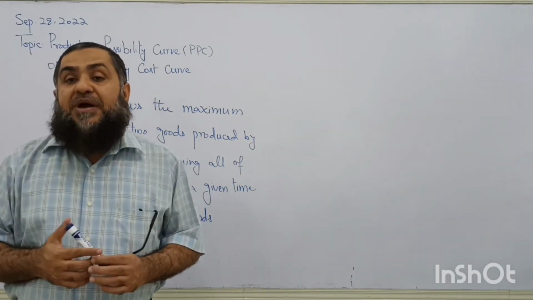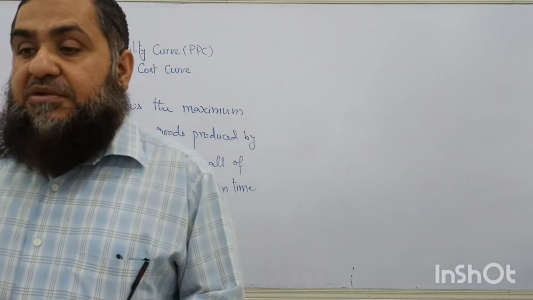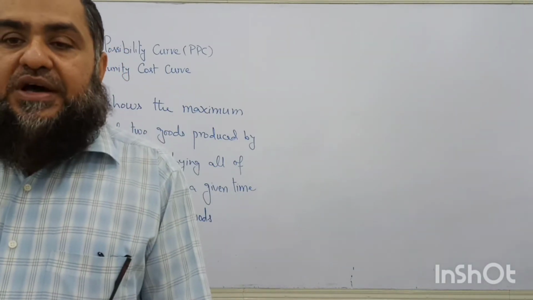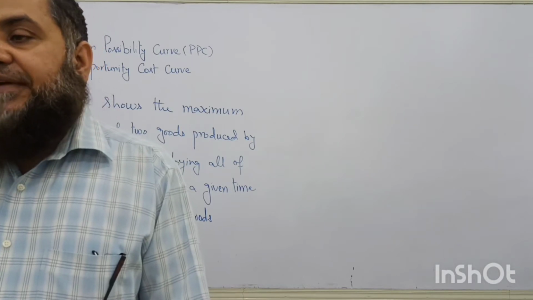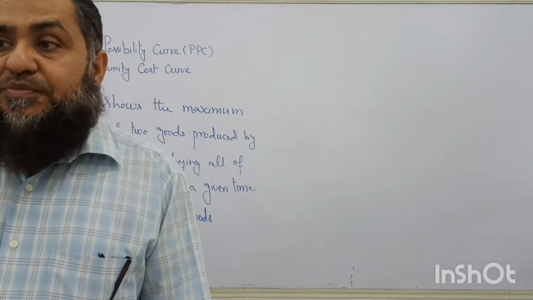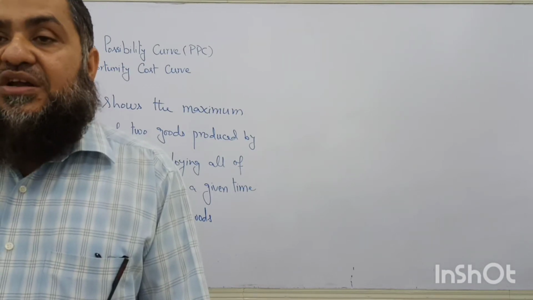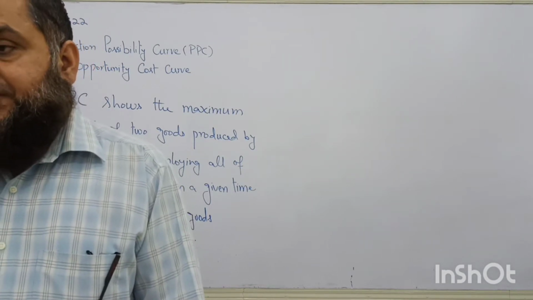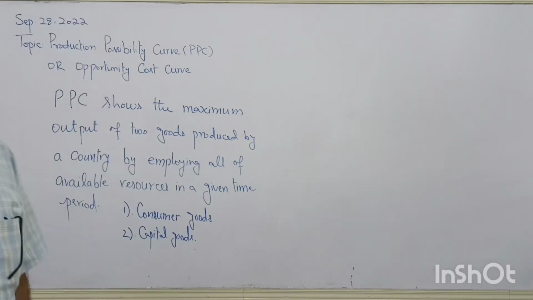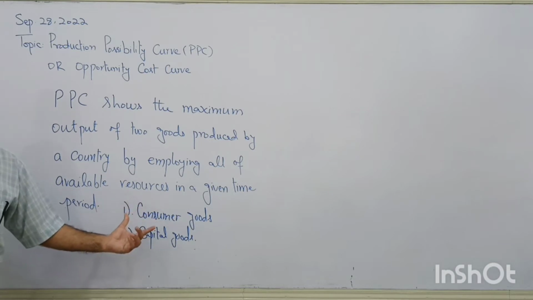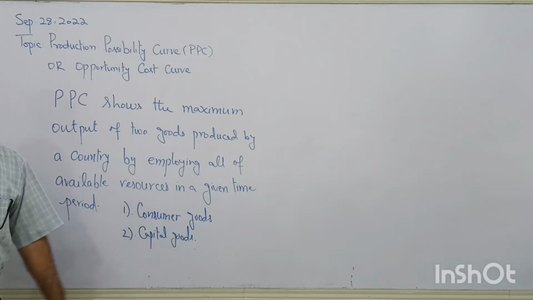Then we have capital goods. How can we define the capital goods? They are not demanded for their own sake, but they are demanded for the sake of further production. For example, the building of a factory, machinery used by a factory in order to produce more goods and services, are called capital goods. Now, I have taken the two examples of the two goods: one is consumer goods and another is capital goods.